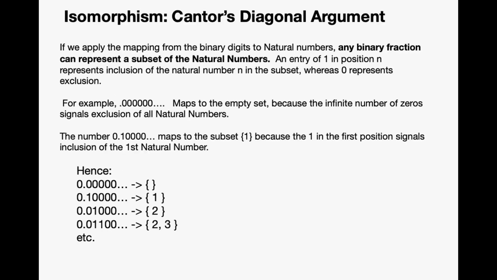If we apply the mapping from the binary digits to natural numbers, any binary fraction can represent a subset of natural numbers. An entry of 1 in position n represents inclusion of the natural number n in the subset, whereas 0 represents exclusion. For example, an infinite number of zeros maps to the empty set because the zeros signal exclusion of all natural numbers. The number 0.1 with all zeros following maps to the subset with just the element 1, because 1 in the first position signals inclusion of the first natural number. Hence we have this relationship we see here.